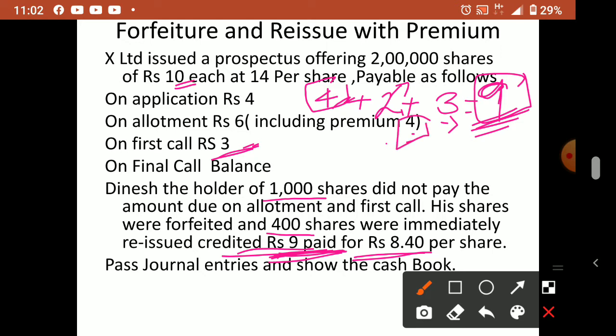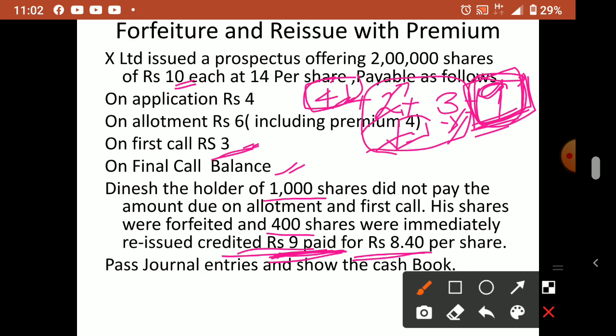Since the final call was not made, without asking that person how can we say he defaulted on rupees 10? Actually we asked him only 9. Out of 9 he paid 4. How much not paid? 2 plus 3, plus premium. So these 3 amounts he did not pay.